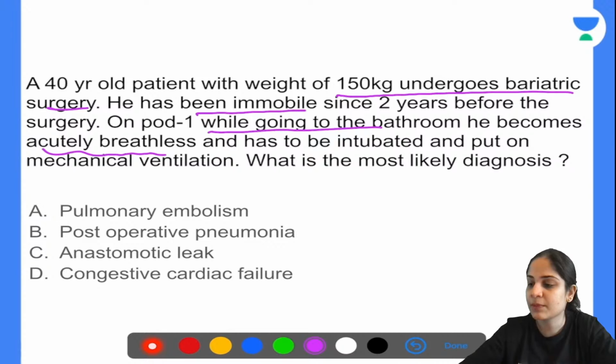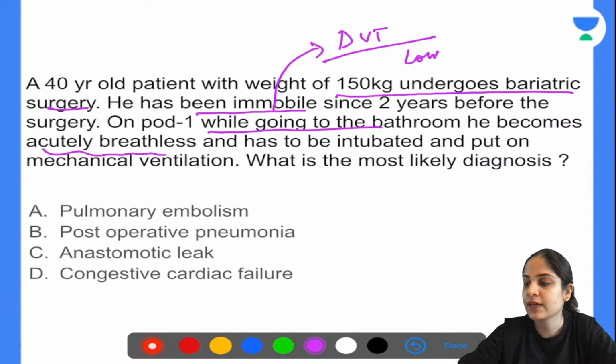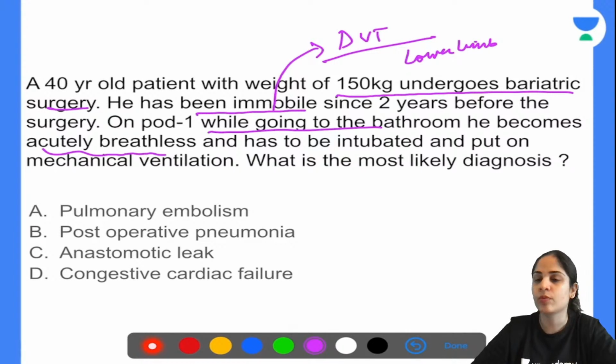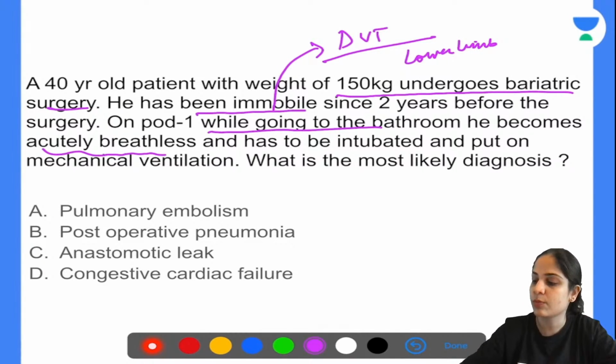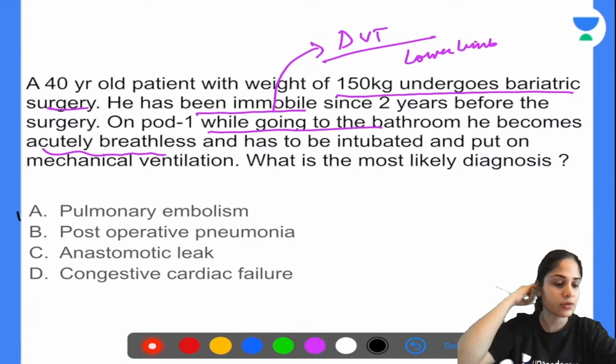Basically, because he was immobile, he would have developed a deep vein thrombosis in his lower limb. And when he has started moving, when he has become mobile, the clot that was there in his lower limb has now traveled up from the venous system, from the lower limbs up to the heart, and then from the heart to the lungs, and that has caused nothing but pulmonary thromboembolism. So the answer over here is pulmonary thromboembolism.